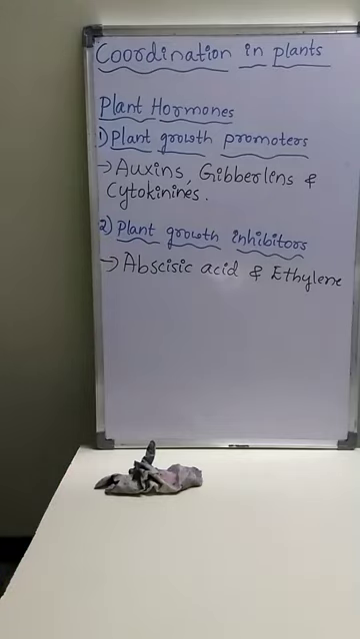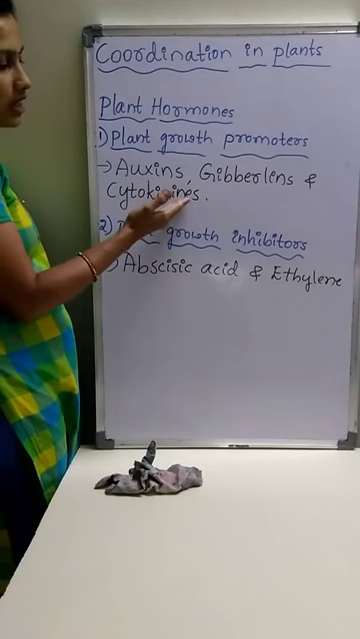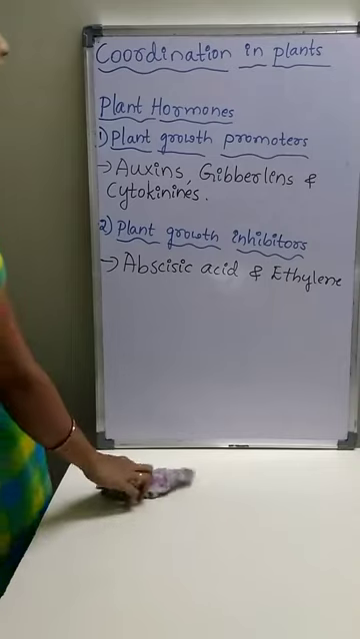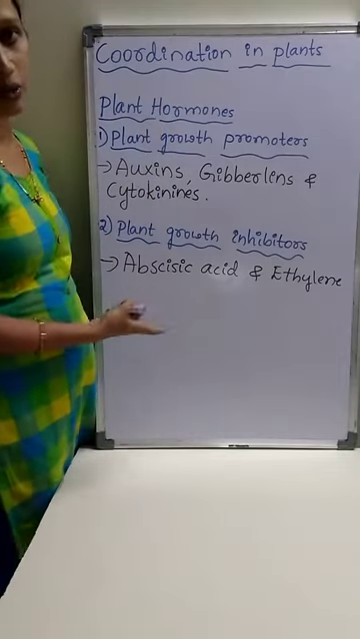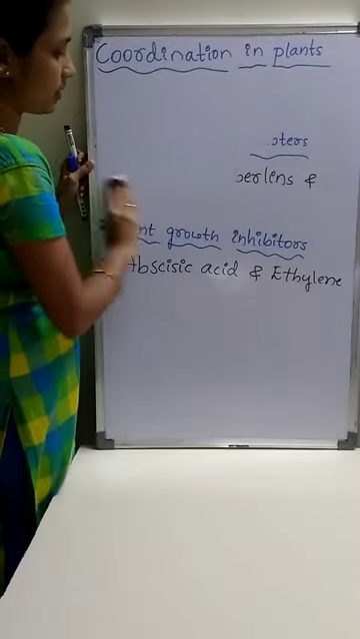Cytokinin is another plant growth promoter. It is essential for cell division, and also it is required for the differentiation of cells. This is about plant hormones and coordination in plants.